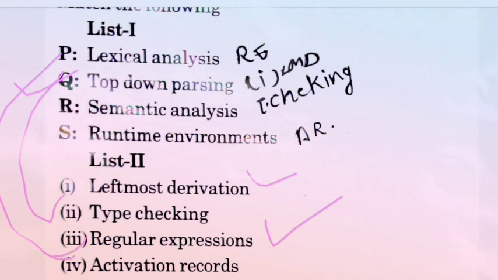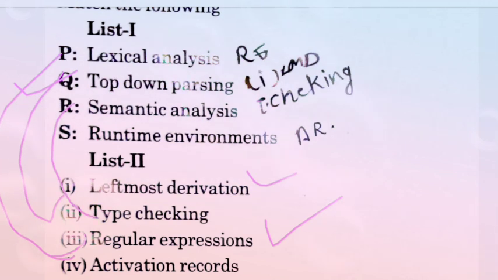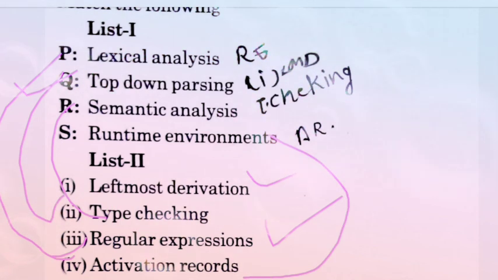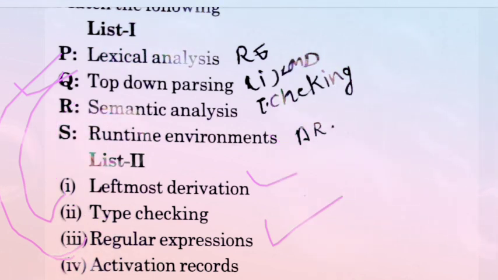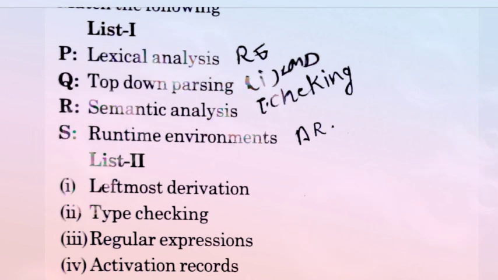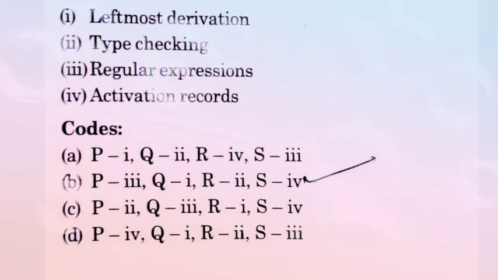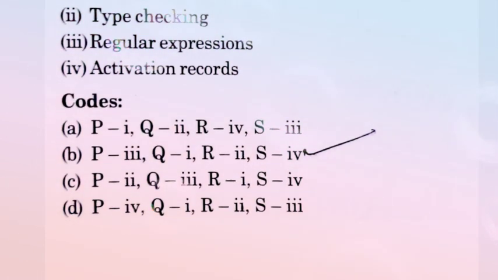Now come to R, semantic analysis. Semantic analysis is connected with type checking, and runtime environment is based on activation records. So this is the correct matching of this question. Now come to the correct option. So option B is correct for the above question.